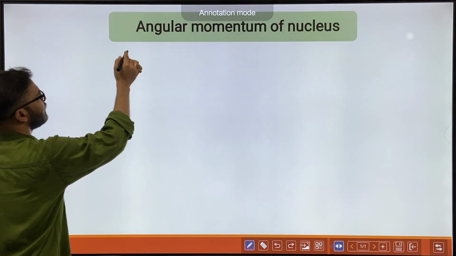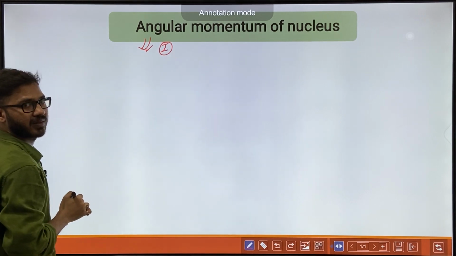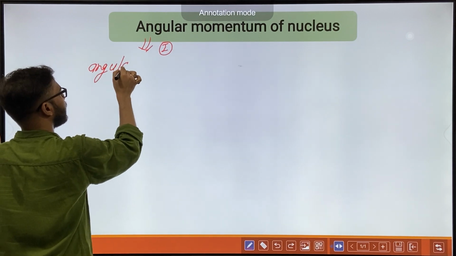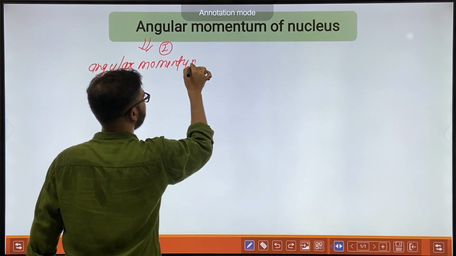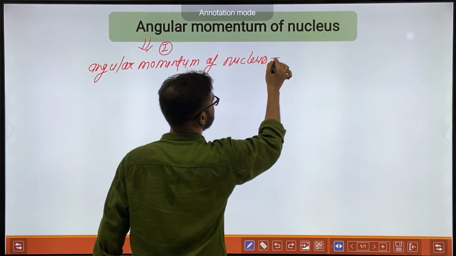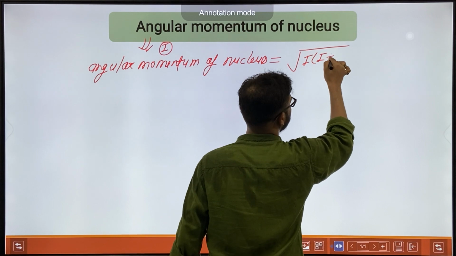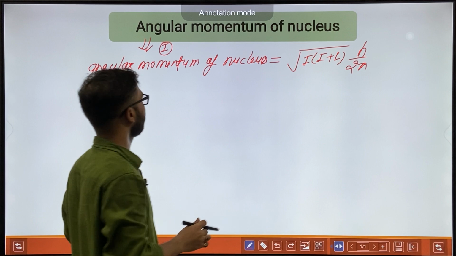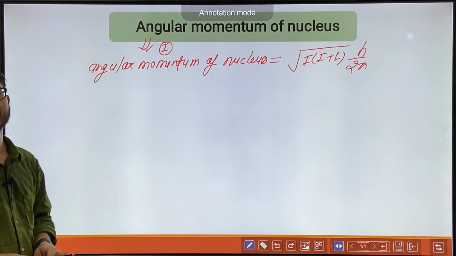First thing, the angular momentum of the nucleus will be under root I(I+1) h upon 2 pi.